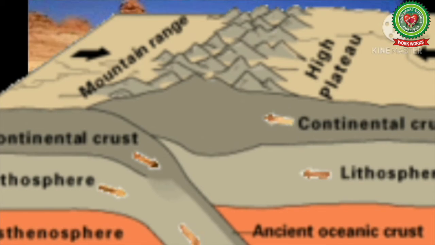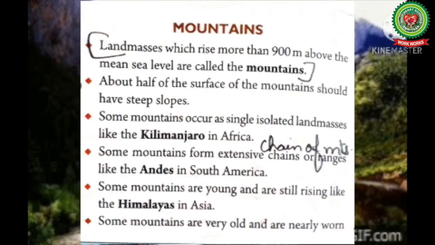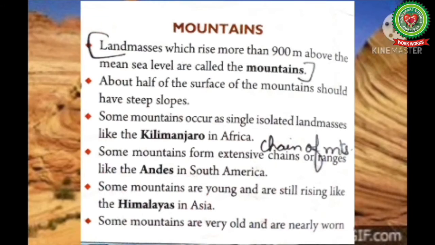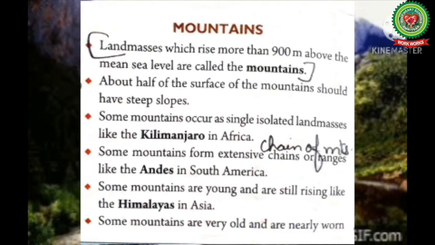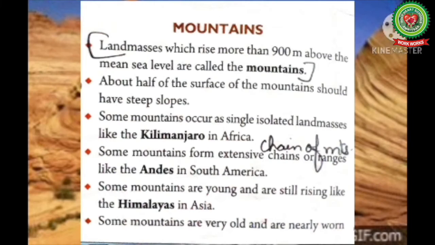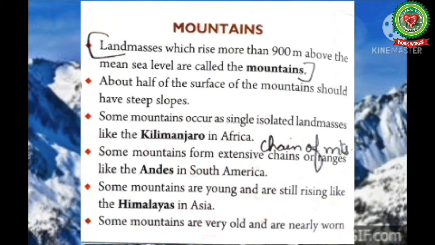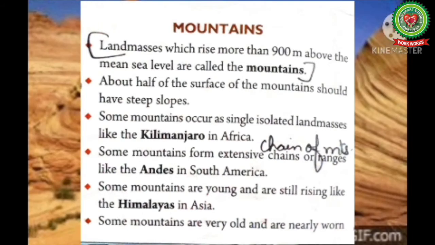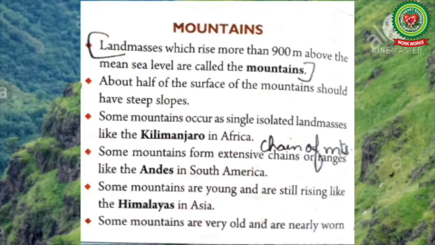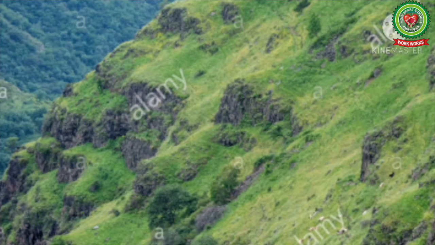So now let's read. Mountains. Landmasses which rise more than 900 meters above the mean sea level are called mountains. Mean sea level is the average level of the sea, which we take as zero. About half of the surface of the mountains have very steep slopes. Steep slopes are the slopes which rise at a very sharp angle and are very difficult to go up.